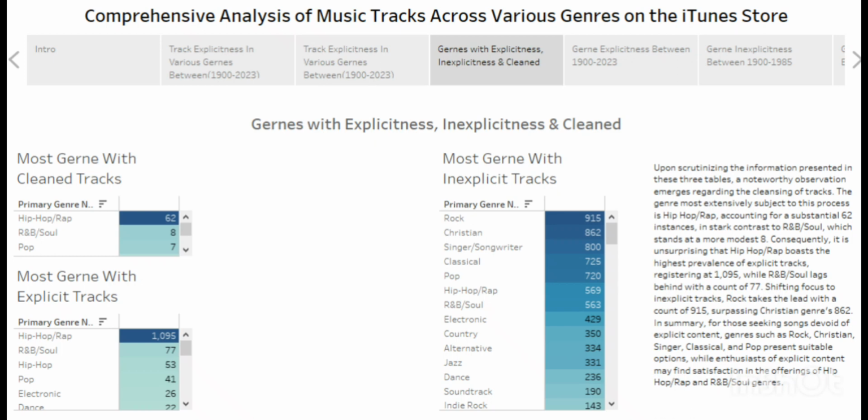So this is quite a bigger insight. It indicates that if you like explicit tracks, just go for hip hop / rap, that you see more of that. When it comes to inexplicit tracks, you now see rock, Christian, songwriters, classical, pop. You can also go for them, as you see more inexplicit tracks in others. So there's not much insight there.